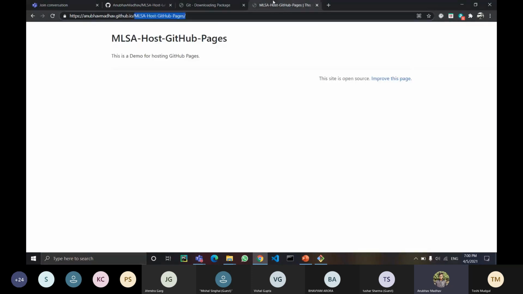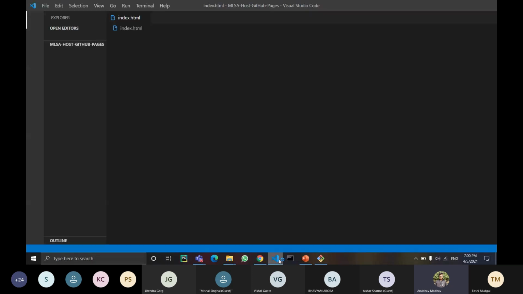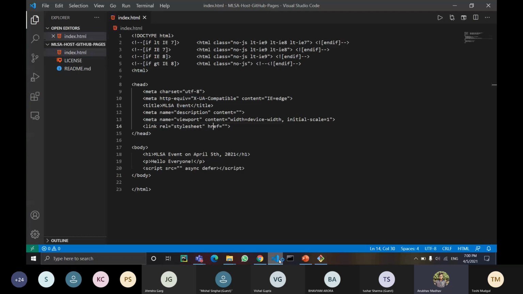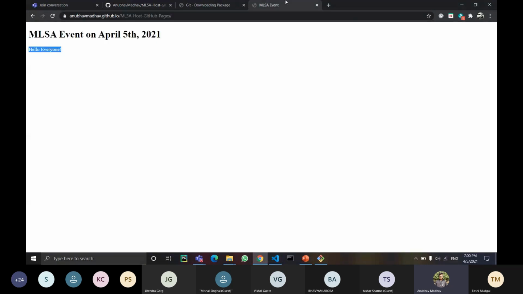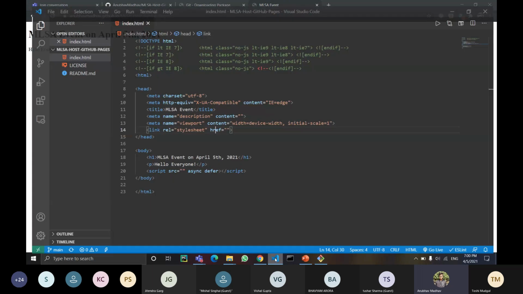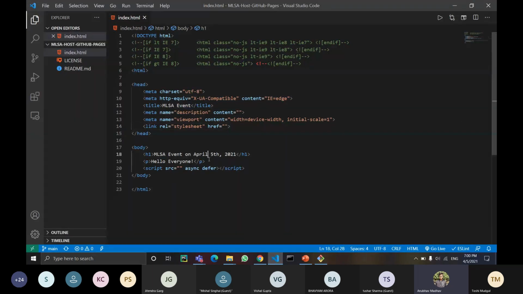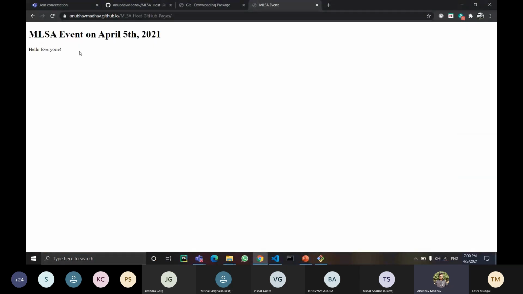Hello everyone. Actually, it takes a bit of time to reflect the changes in GitHub pages. It can show you the status over here: GitHub page is active or pending. For now it is active, so it will show us the changes. Got it? Or any doubts? As the title was there and heading and paragraph text too. Title, heading and paragraph text.